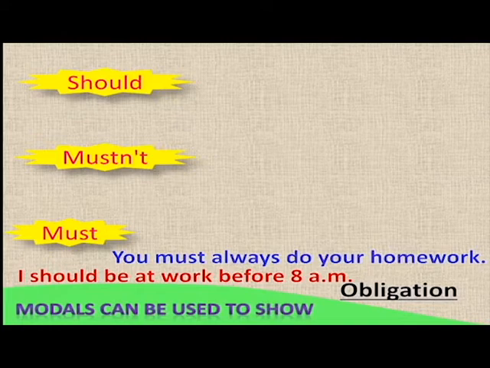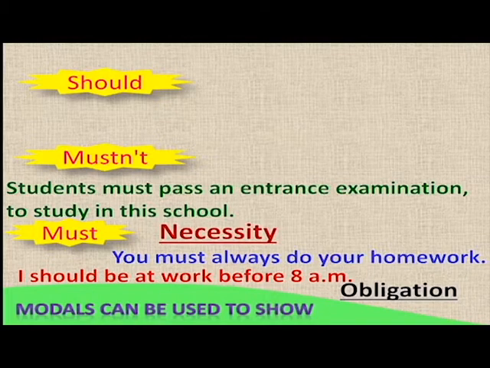That's the obligation. So the modal should can also be used for an obligation. Necessity: "Students must pass an entrance examination to study in this school." So this is the necessity. So must is not only used for obligation, but it can also be used for necessity.